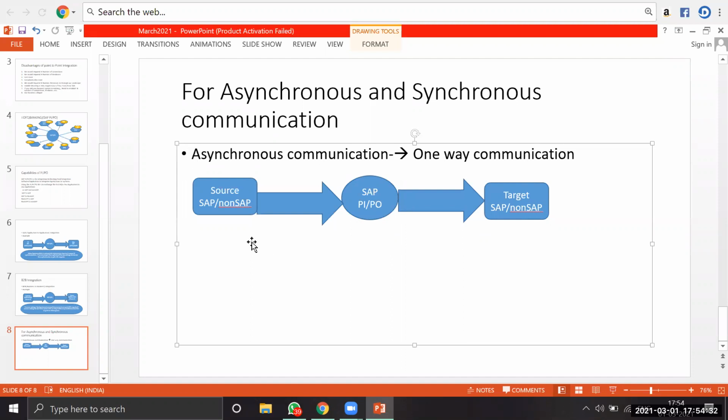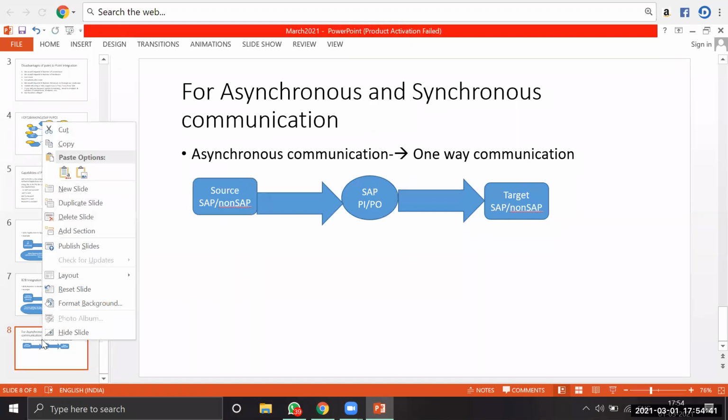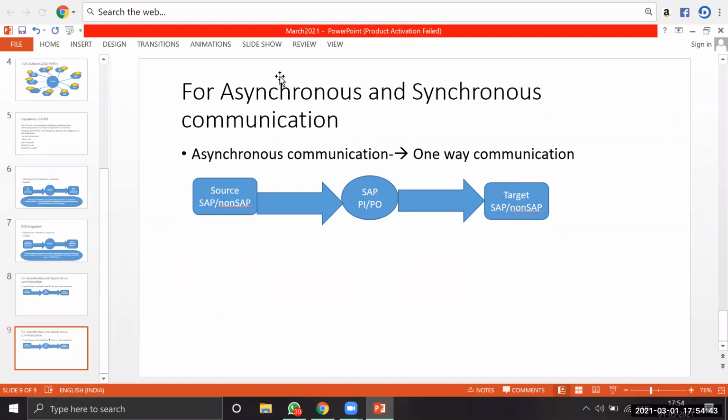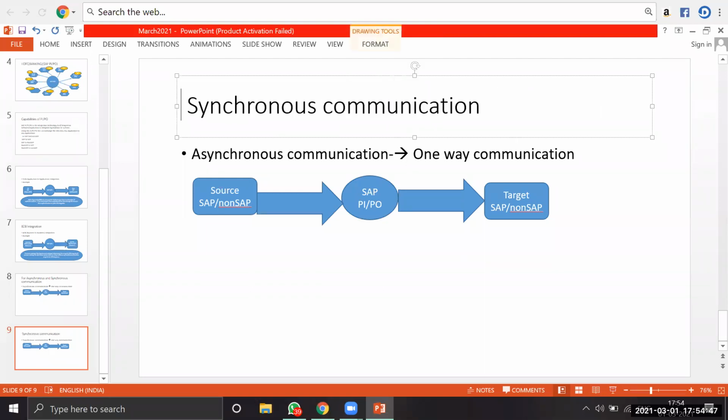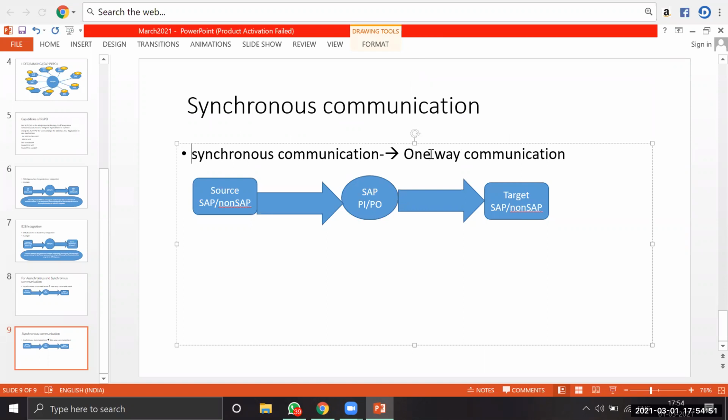Next we'll go for synchronous communication. So what do we mean by synchronous communication? Synchronous is nothing but two-way communication, that's how we'll define it. What do you mean by two-way communication here?